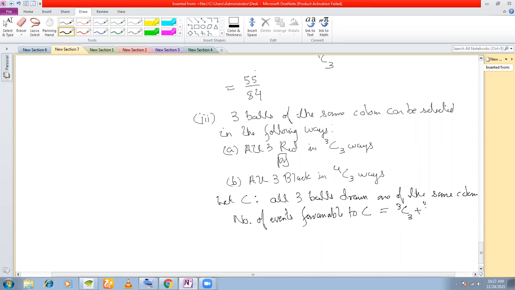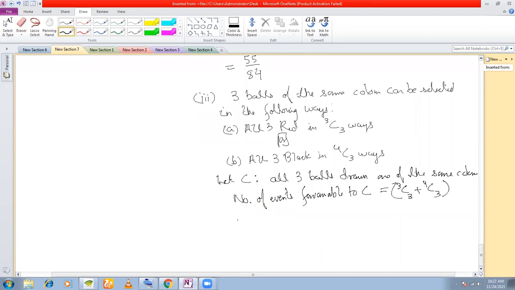Hence, required probability P(C) is 3C3 plus 4C3 divided by 9C3. And your answer is 1 plus 4 by 84, which is equal to 5 by 84. Fine. So that's it.